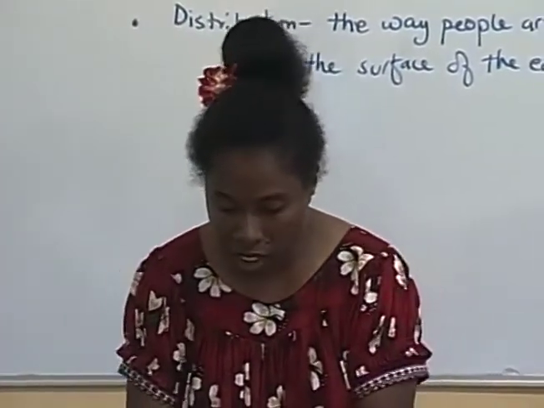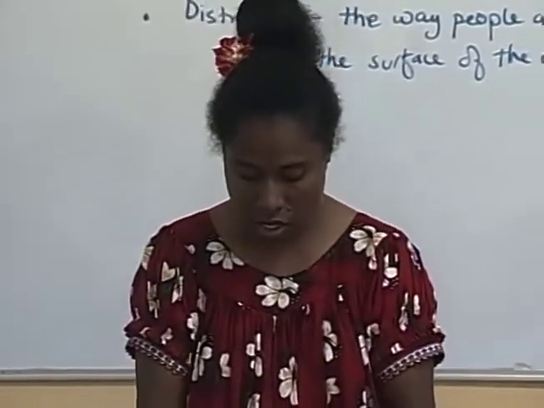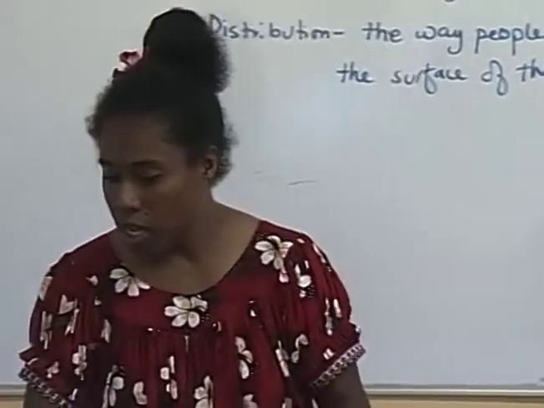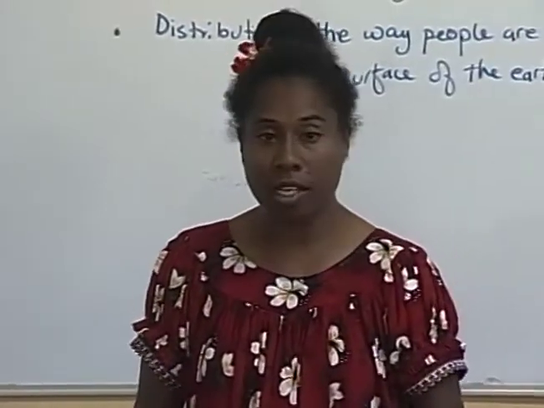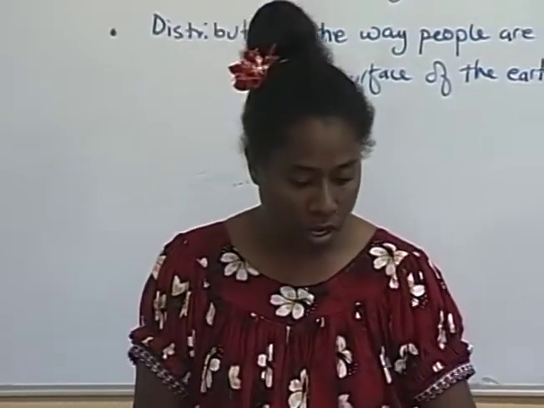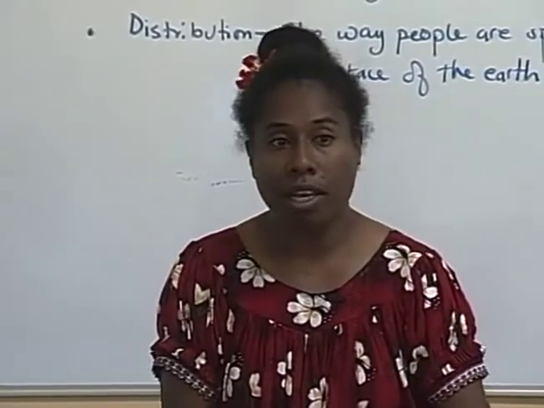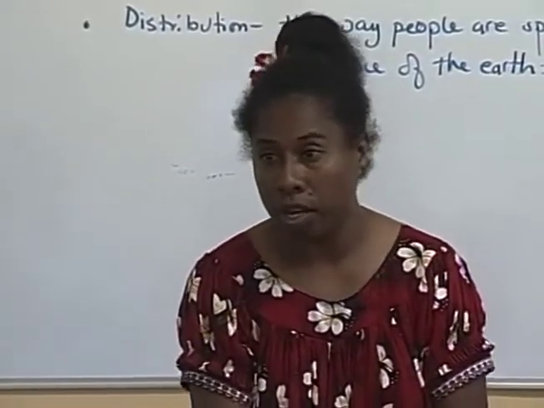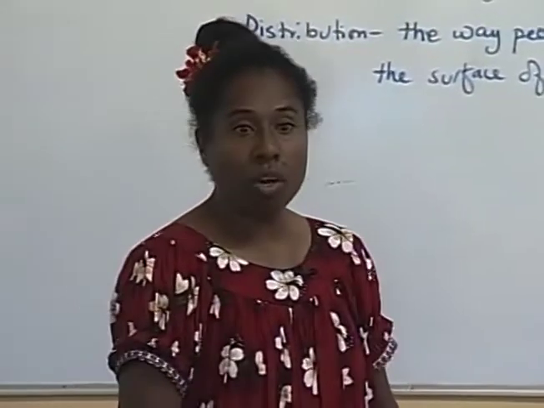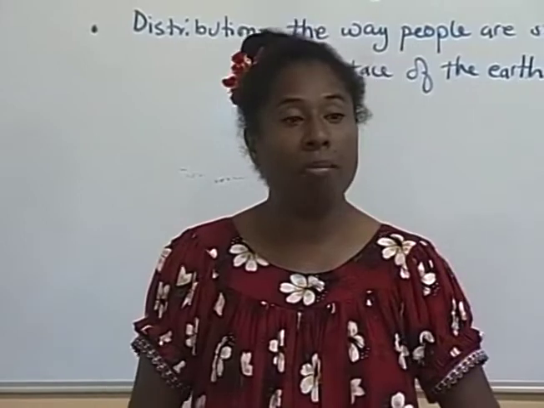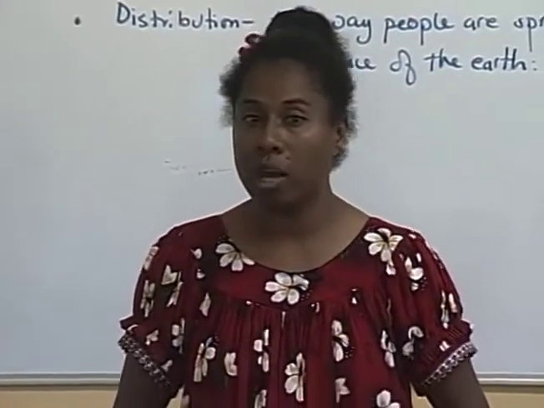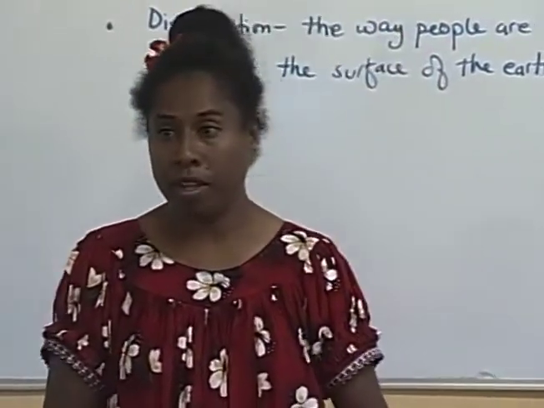Okay, that concludes the activities that are on page 14 of our booklet. We'll move on. And this time, we are going to also look at what we call population density. When we're dealing with population, it is also important to look at density and distribution of people. When we talk about population density, we are trying to find out how many people live in 1 square kilometer of land.